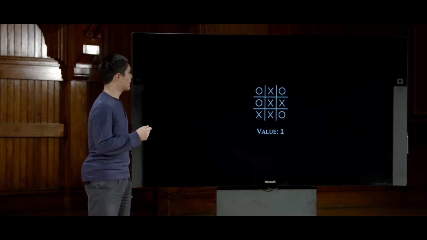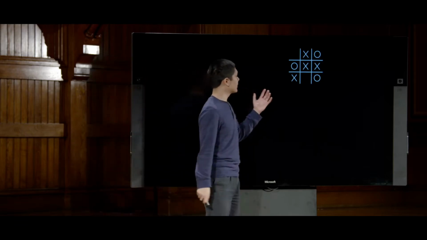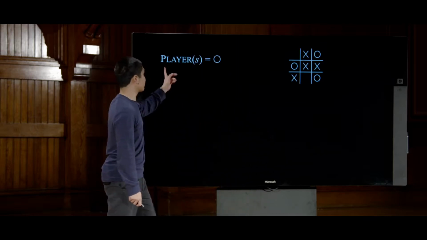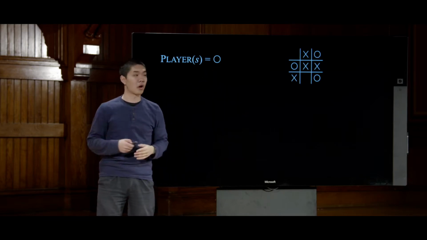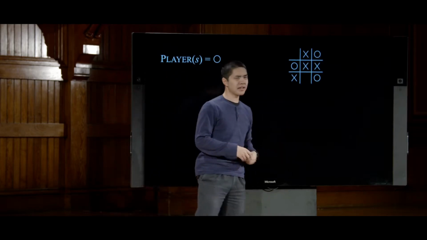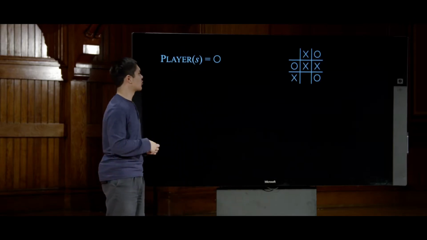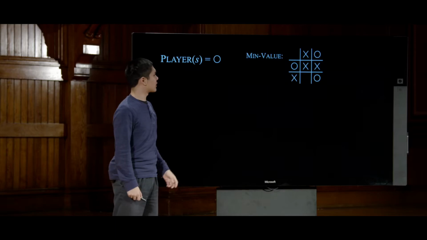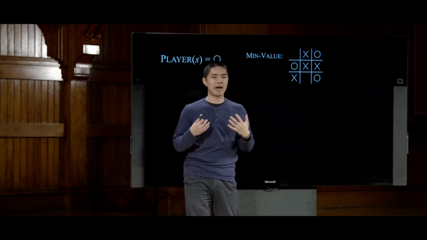Where things get interesting, though, is if the game is not yet over. Let's imagine a game board like this. We're in the middle of the game. It's O's turn to make a move. So how do we know it's O's turn to make a move? We can calculate that using the player function. We can say player of S, pass in the state. O is the answer, so we know it's O's turn to move. And now, what is the value of this board, and what action should O take? Well, that's going to depend. We have to do some calculation here. And this is where the minimax algorithm really comes in. Recall that X is trying to maximize the score, which means that O is trying to minimize the score. O would like to minimize the total value that we get at the end of the game.